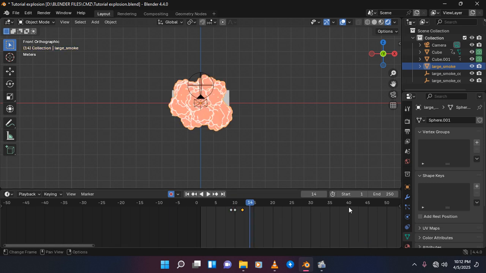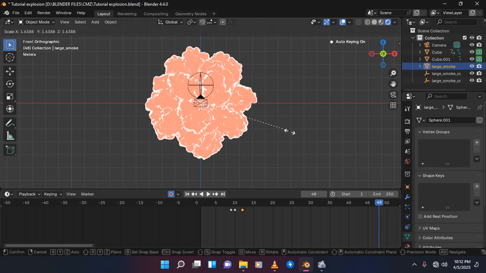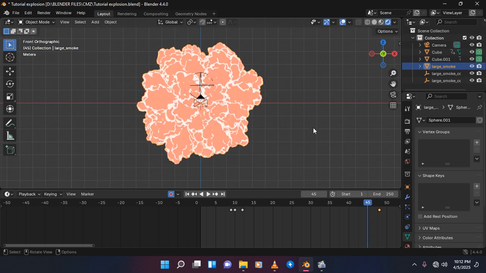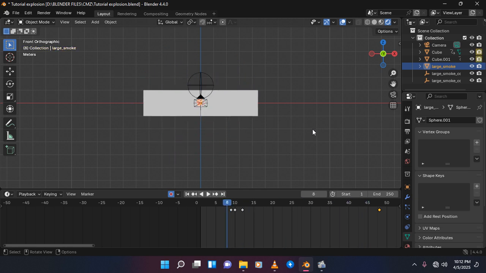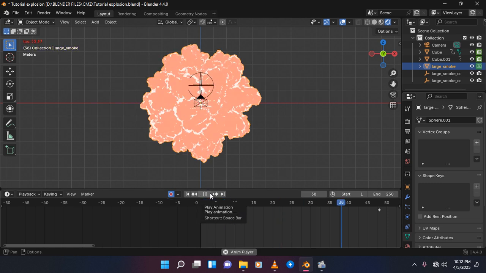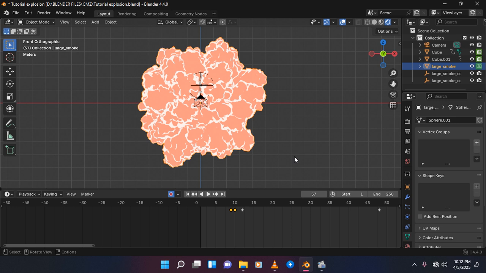And then go to frame 48 and then scale it up a bit again, just like that. Okay, so we are going to go on frame 9, disable this, and then press I, and then on frame 10 enable it in renders. Okay, so this is how the animation is going to go. You see? Okay, all right, so let's see how it looks in camera.